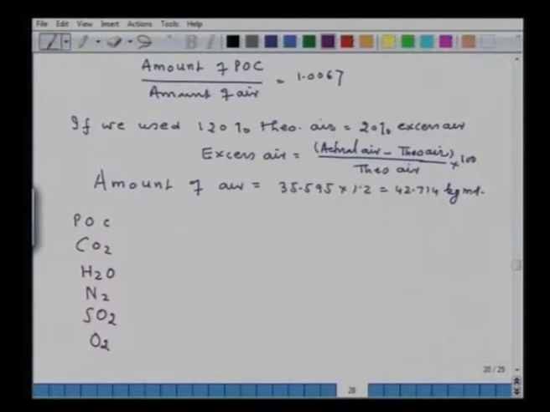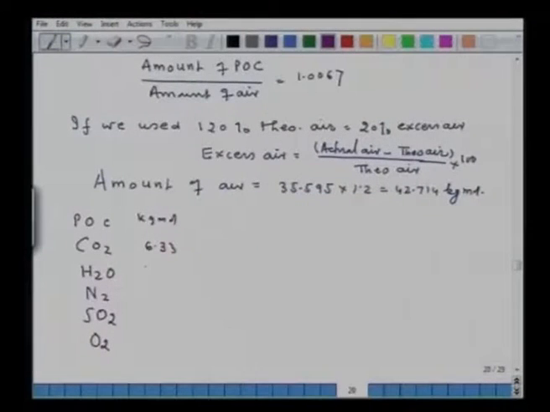Again I can calculate the kg mole. About CO2 it will remain the same, nothing will change. That is also an important thing you should note: whether you use theoretical air or excess air, the amount of carbon dioxide cannot change, because 1 mole carbon takes 1 mole oxygen and makes 1 mole CO2. Similarly, H2O is also the same, 1.25.